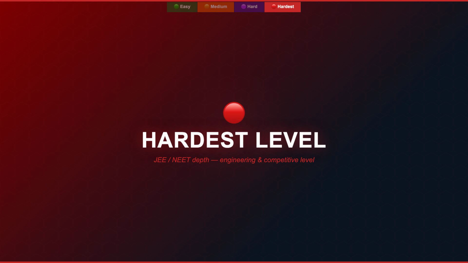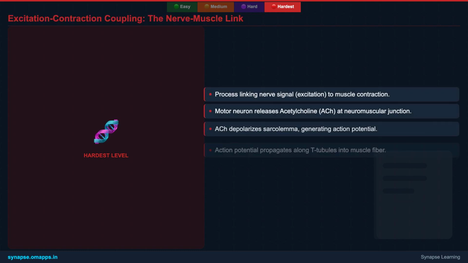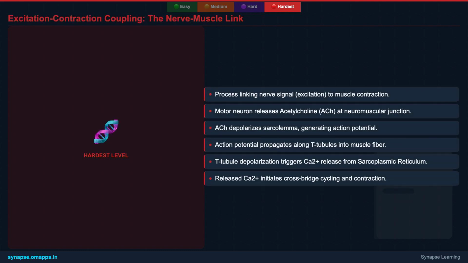Here, we'll integrate complex concepts like excitation-contraction coupling, explore muscle fiber types, and delve into clinical conditions and biomechanical principles, pushing your understanding to competitive depths. At this advanced stage, we connect the dots between nerve impulses and muscle contraction through a process called excitation-contraction coupling.